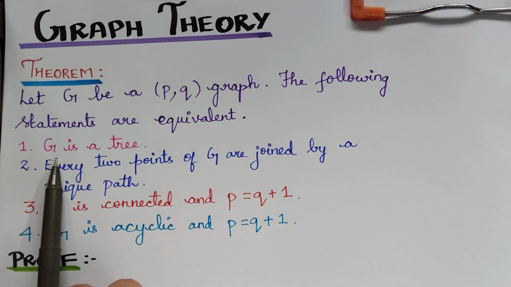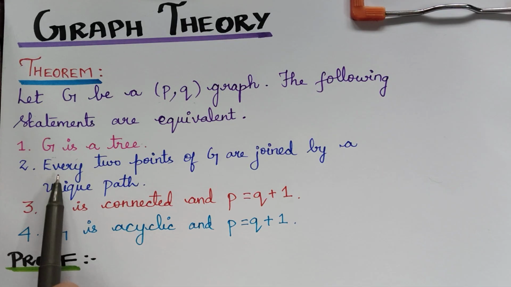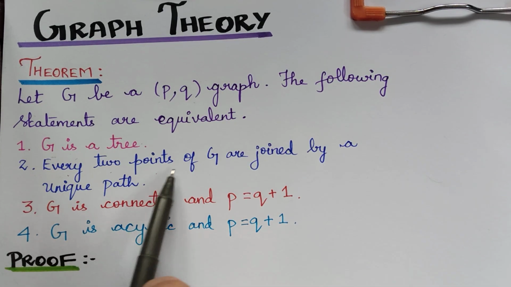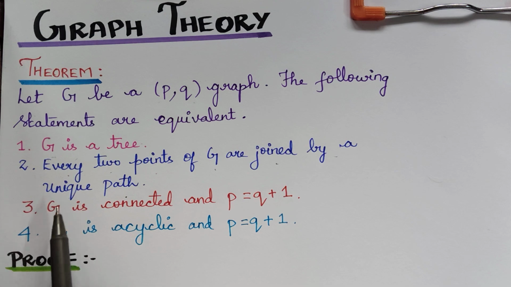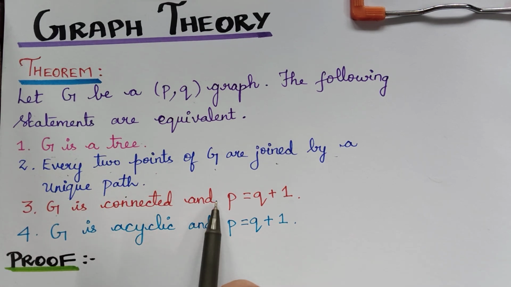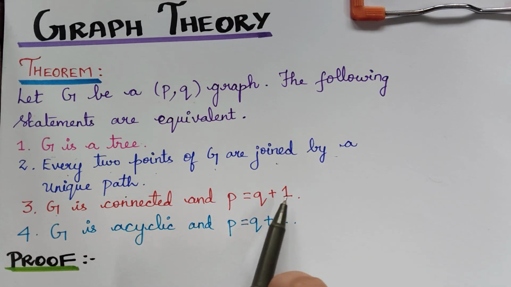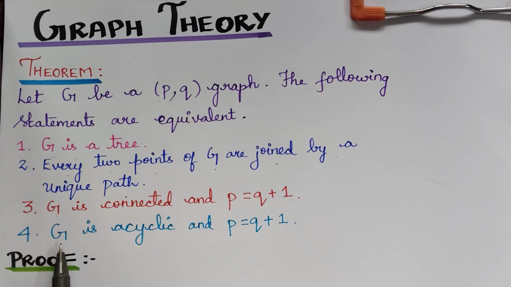The first statement is G is a tree, followed by every 2 points of G are joined by a unique path. And the third statement is G is connected and P is equal to Q plus 1. And then we have G is acyclic and P is equal to Q plus 1.